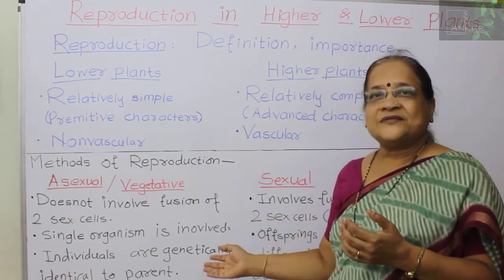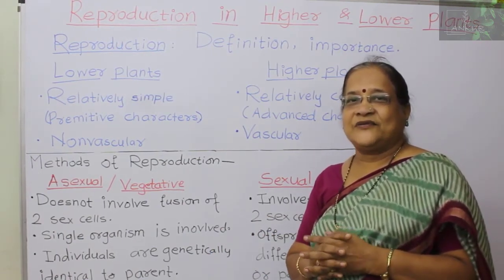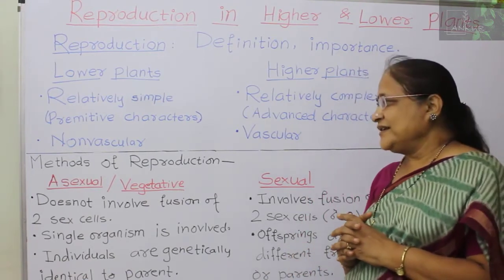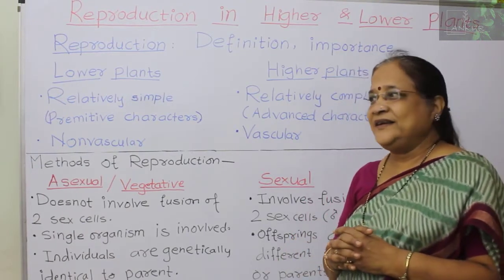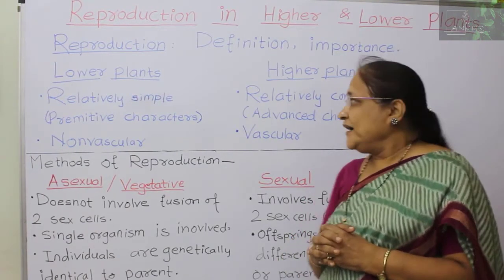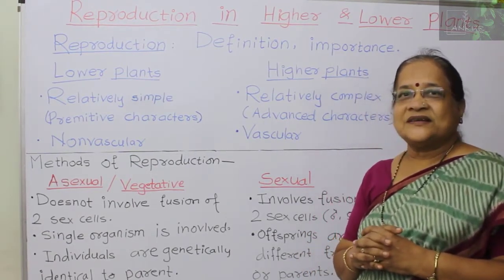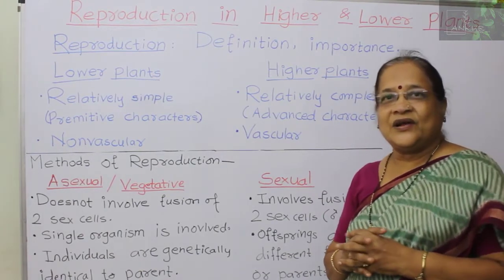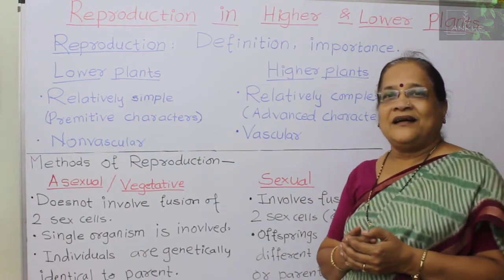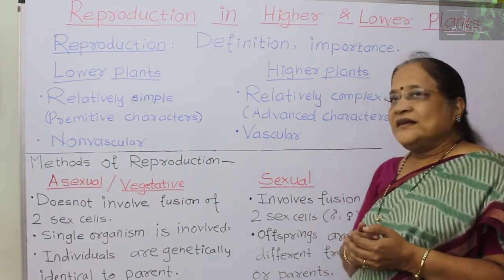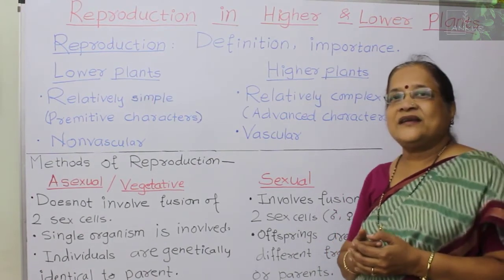For such plants we have one word: clone. That is, from a single parent you get the same types of plants, and these plants are genetically identical. The other type is sexual reproduction. The word itself shows that sex cells are involved, and these sex cells are male and female. After the union of the male and female sex cells, we get the offspring.